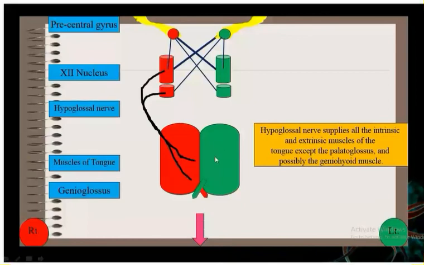Understood? That means whenever you have got a lower motor neuron lesion of the hypoglossal nerve or hypoglossal nuclei, what happens? The tongue will deviate towards the opposite side on protrusion.